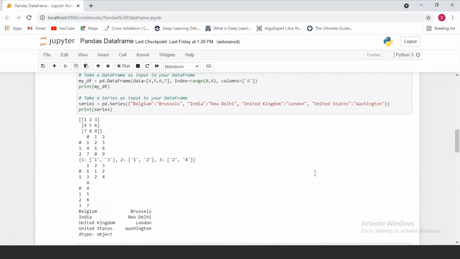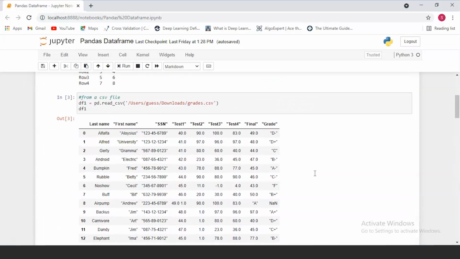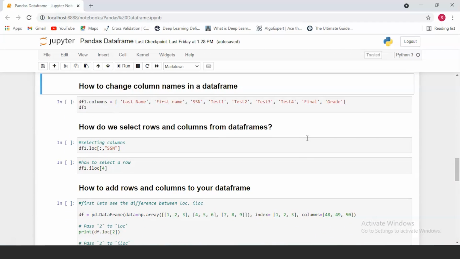So as you can see in the data frame given here, the column names are kind of weird. The first column name is last name without any double quotes, and the remaining column names all have double quotes around them. When you're referring to a column or when you need to call them or print them out, this may cause a little bit of problems. So let's see how we can change the column names. To change the column names, all you have to do is call the df1.columns attribute of our data frame and initialize it to the new column names.